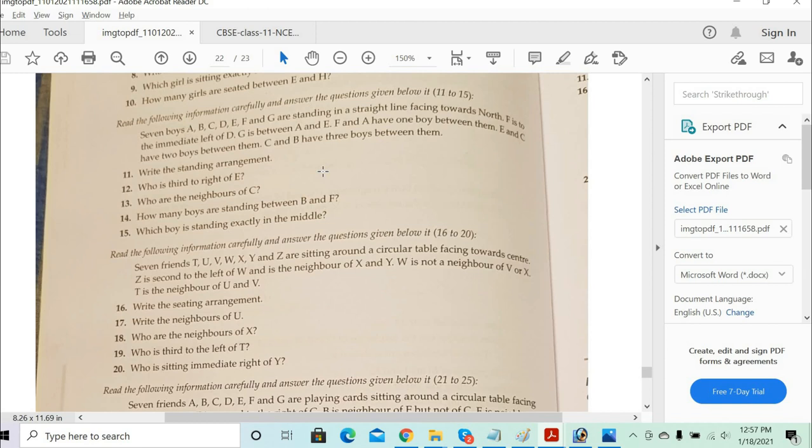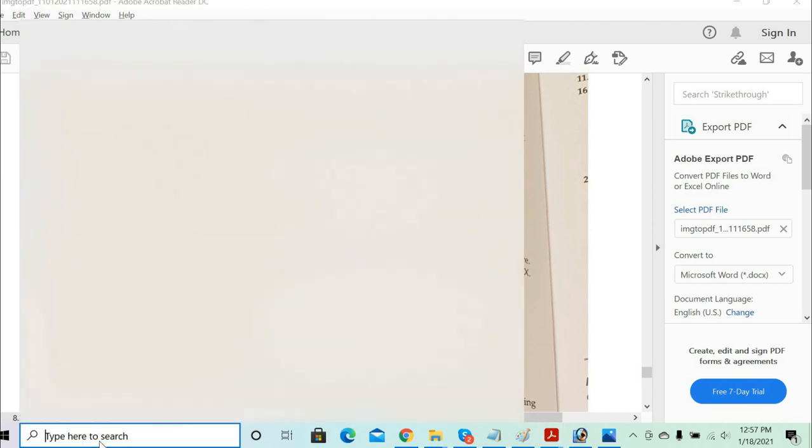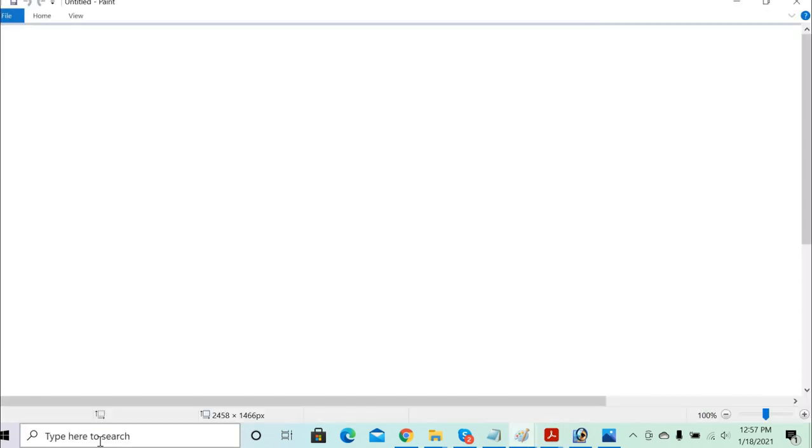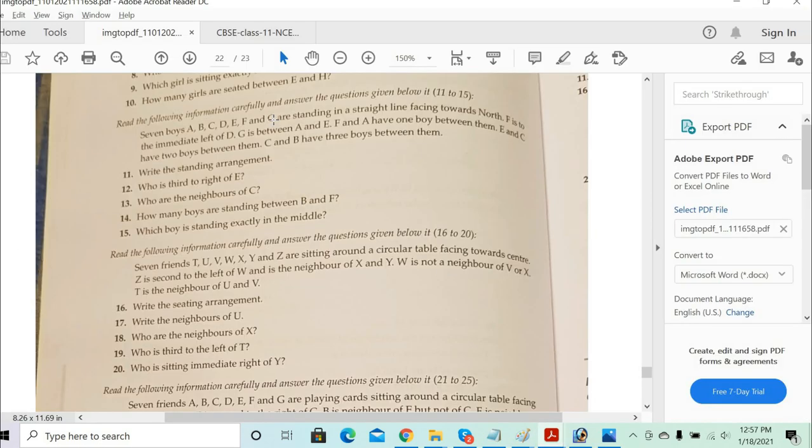We are given that A, B, C, D, E, F, G are standing in a straight line facing north, and F is the immediate left of D, and G is between A and E.